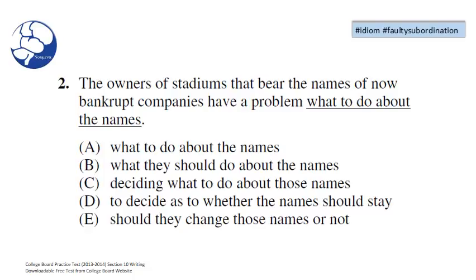The owners of stadiums that bear the names of now bankrupt companies have a problem what to do about the names. I look to A. I see an error in A. We can eliminate A. I see the same error in B. B is gone. C looks okay. I'm going to keep C. But I see an error in D. I can eliminate D. And I see another error in E. And E is gone. Our answer is C.